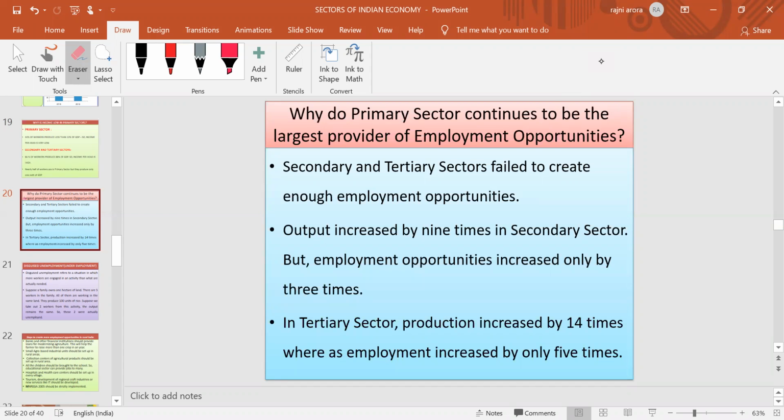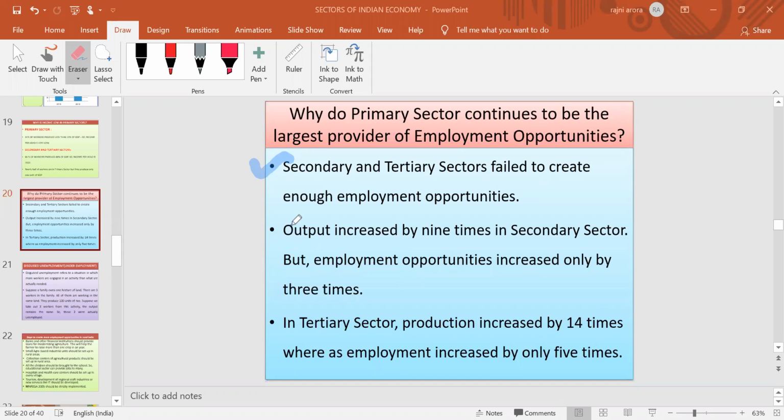There are so many reasons, but the main reason is disguised unemployment. Simply, we will discuss it also. The first reason is that the secondary sector and tertiary sector didn't create as many employment opportunities as they should have, to the extent they are contributing to the GDP.